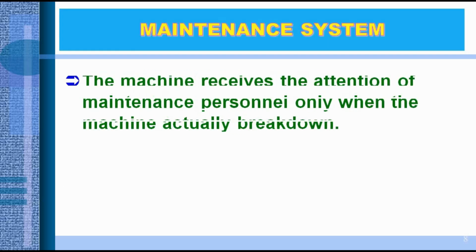Now comes to the next point. The machine receives the attention of maintenance personnel only when the machine actually breaks down. Now the milling machine is running, the turning machine is in running condition, the transformer is working, the pump is working, then no attention goes to these machines. When one pump goes off, only then does the maintenance person get information from some source, and then the attention goes to that particular area. That means, why is the pump not working?